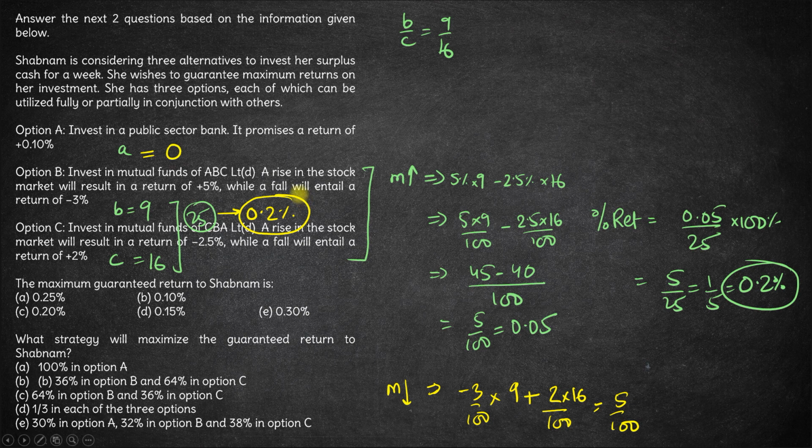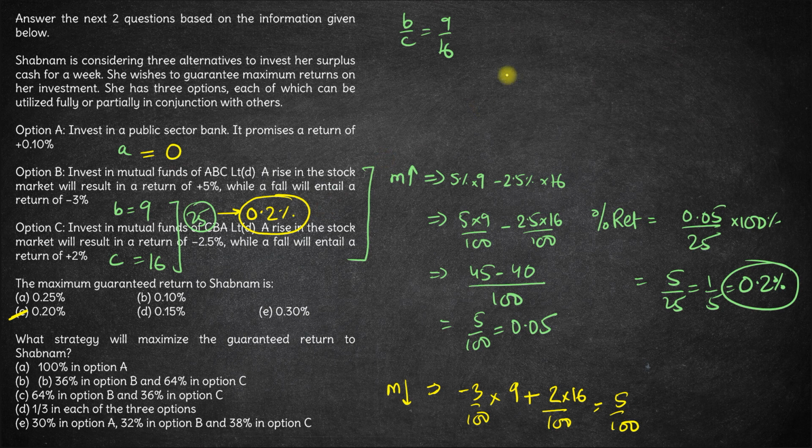Now this is one of the toughest questions ever asked in CAT, not because of the calculations involved, but because of the logic that you need to apply in it. So the first question, the maximum guaranteed return to Shabnam is option C, 0.2%. And what strategy will maximize the guaranteed return to Shabnam? The strategy is not to invest in A and invest in B and C in the ratio of 9:16.